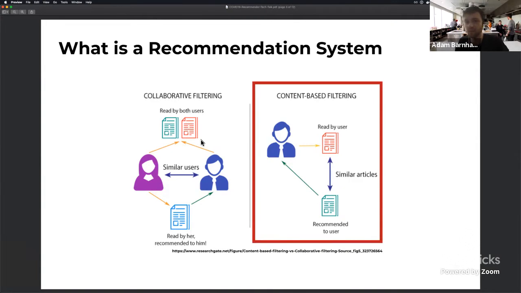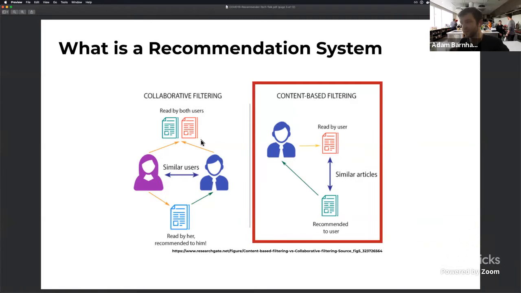In this case, we don't really have information about what all these people have worked on together, all these different projects that they've worked on. We also don't necessarily know if people are working on multiple projects. So instead, what we're going to be focusing on is a content-based filtering system.